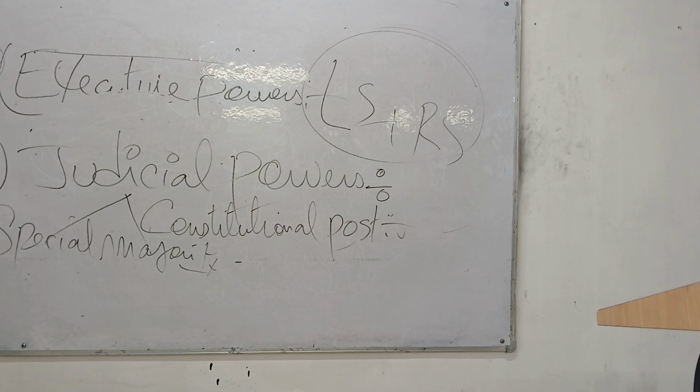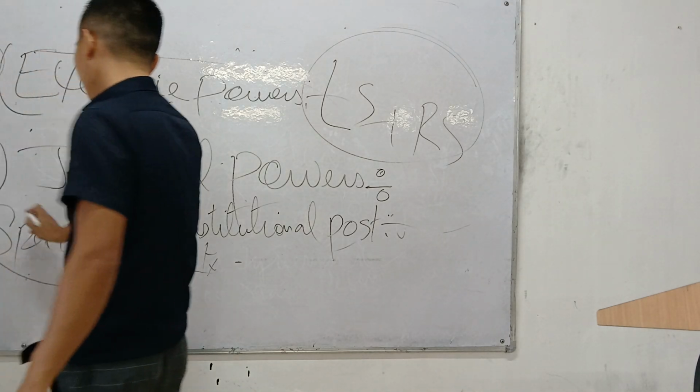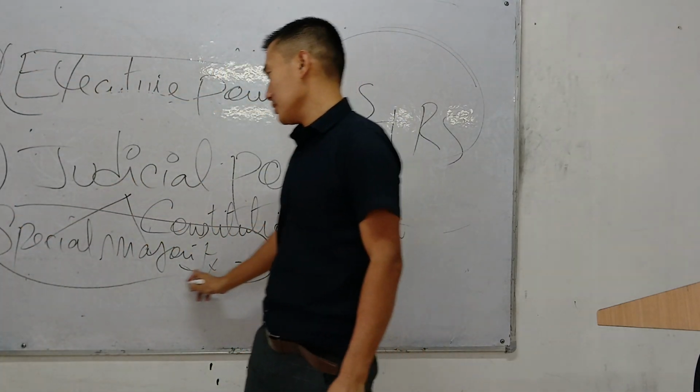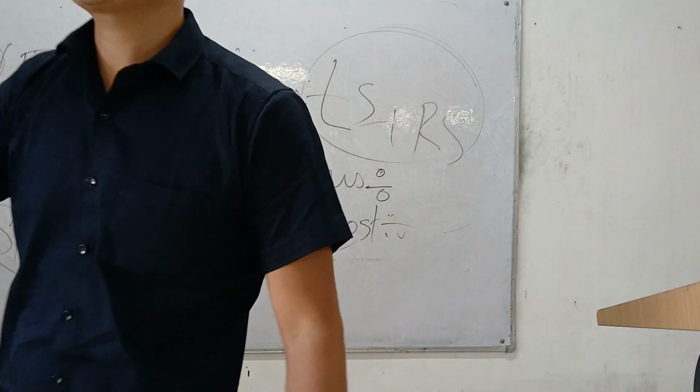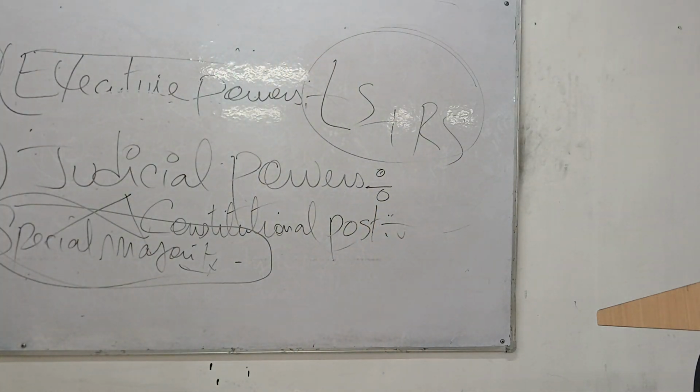And remember, they can be removed if they violate the Constitution. No question about it. If you violate the Constitution, the Parliament can anytime remove you through a process of special majority. You memorize this point. The Parliament can remove the constitutional post through a process of special majority.